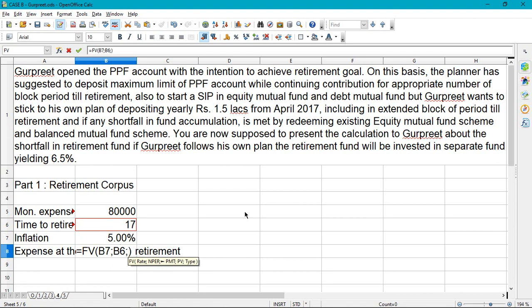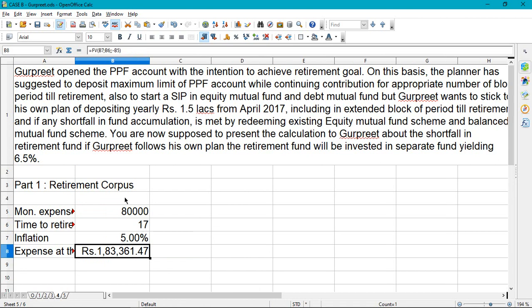So NPER is 17, PMT is nothing, and the PV is minus 80,000. Type will be 0, as if you avoid it, it usually takes the default 0 only.